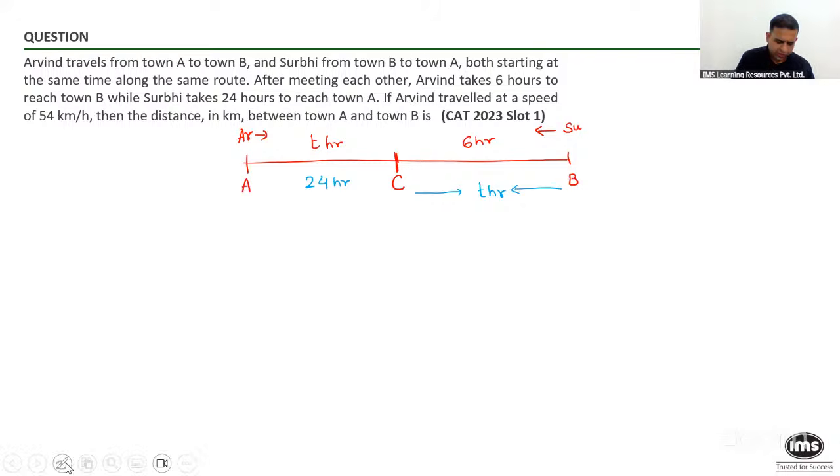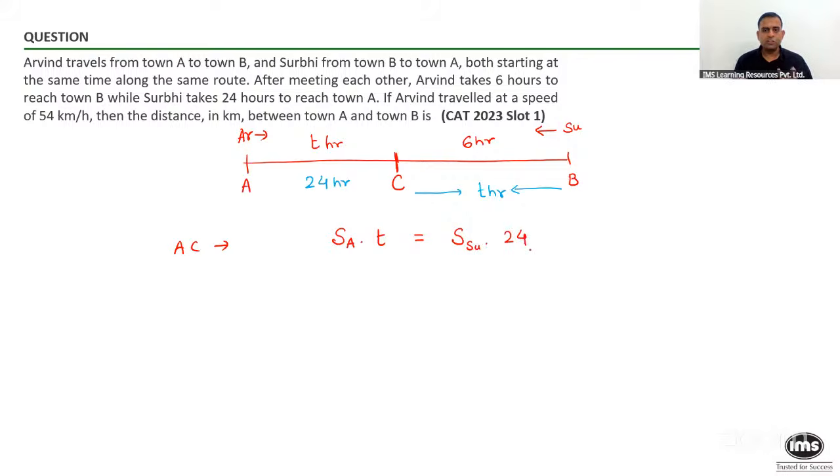So now, suppose I focus on the distance AC, and again I'm saying, if I don't remember that rule, if I don't remember the fancy formula. But yes, that formula is very, very important and an aspirant should know it. But suppose I don't know it, and I focus on the distance AC, all of you will tell me, is it right or wrong? Because distance is speed into time. So Arvind's speed, takes T hours, and the same distance Surbi takes 24 hours.